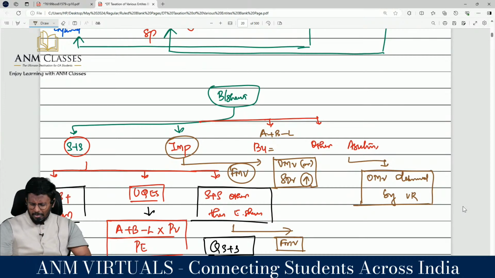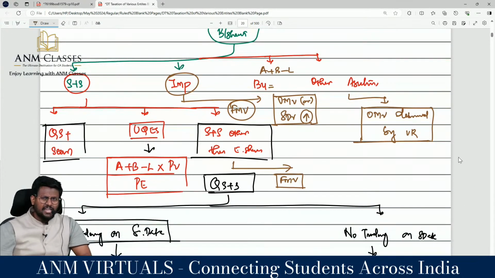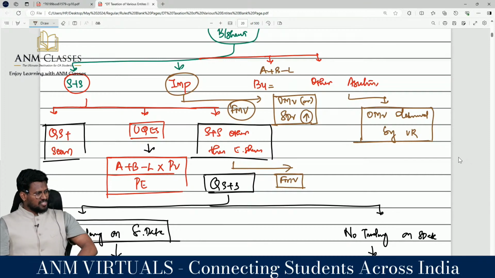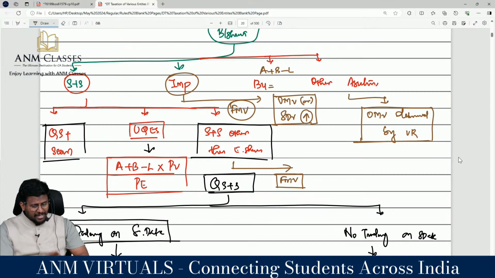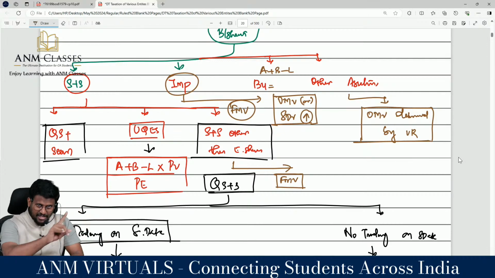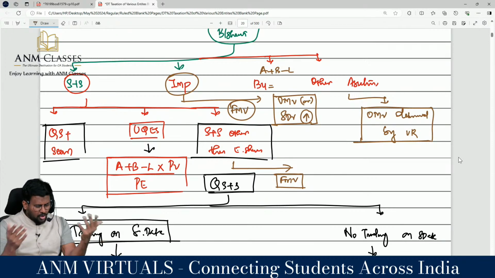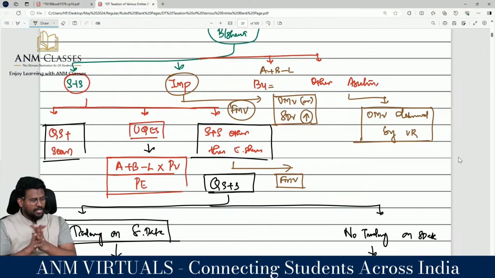This is a very easy area when we start doing the problems, because straight away everything will be given in the question. You just have to pick the data. There is nothing to discuss at that time. They will not ask anything confusing here. Once you have heard what I am saying, that is what they will ask, nothing else. Quoted shares: take the average price. Unquoted shares: take A plus B minus L into PV divided by PE. Shares and securities other than equity shares: take the fair market value.